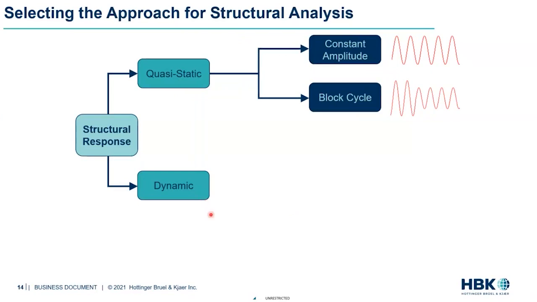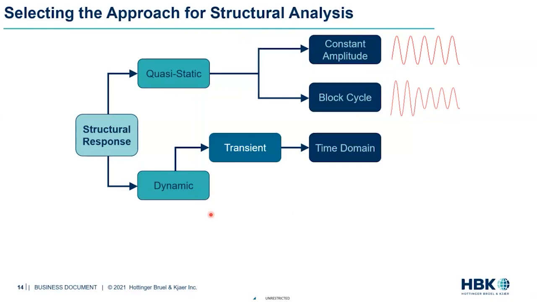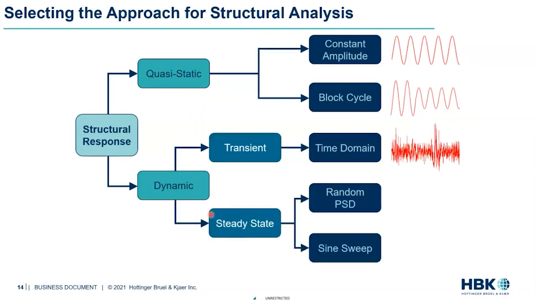Now, if we take the bottom route, which is when we start including dynamics, we have one route where we can go through the transient domain, which is in the time domain. And this is one popular way of doing things. And the other one, under certain circumstances, when the response meets certain conditions, which is steady state, which we'll talk about a little later in more depth, we have a couple of frequency domain related approaches like random PSD and sine sweep, which are very popular.